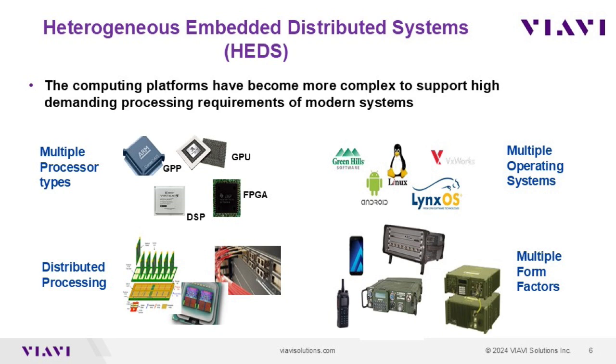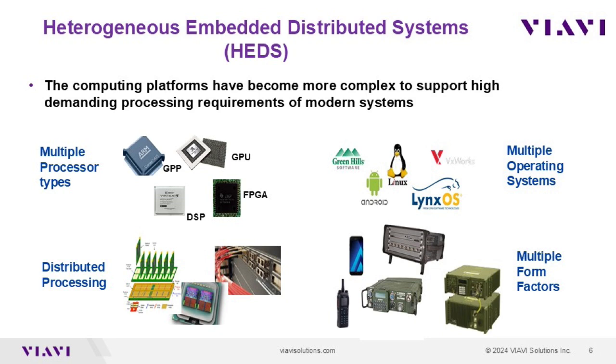complex. Those machines may have multiple processor types: general purpose processors, GPP, a graphical processing unit, digital signal processors, the DSPs, or the field programmable gate arrays, the FPGAs. They run different types of operating systems, such as Linux, VxWorks, Integrity, QNX, Lynx OS. And those are often real-time OS. They're often distributed over multiple processors and often on different computer cards. And they may come in different form factors.